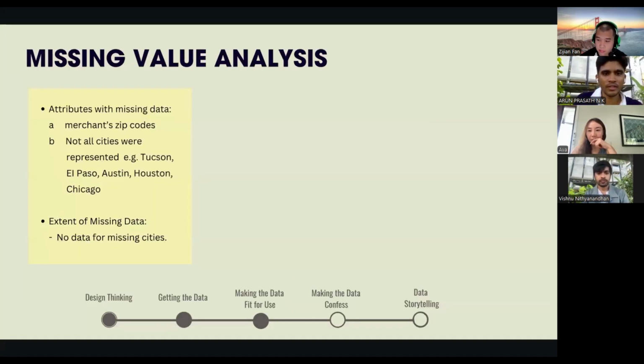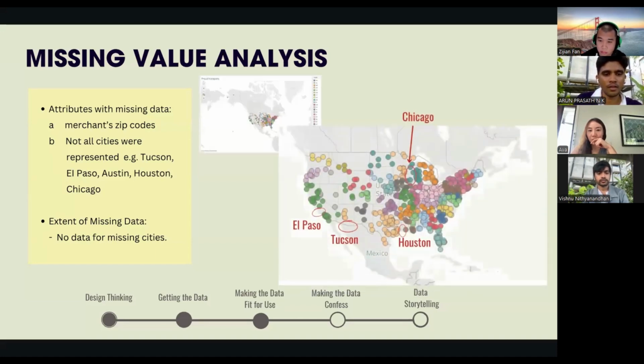So starting with missing value analysis, when it comes to missing data, we noticed that some entries, particularly in the merchant zip code attribute, were incomplete. What's more significant is that certain cities like Tucson, El Paso, Austin, Houston, and Chicago had no data at all. So instead of trying to fill in these gaps through imputation, which could introduce bias, we decided to work with what we had. By acknowledging the missing data and not artificially filling the blanks, we keep the analysis more transparent and avoid making assumptions that could distort our findings.